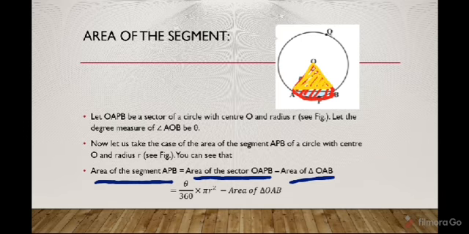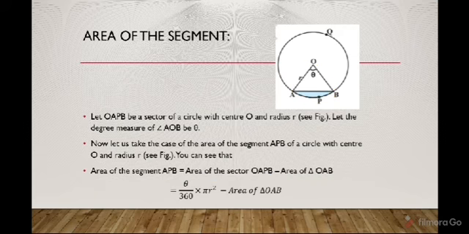If you subtract this portion from the area of the sector, you will get the area of the minor segment. So the formula is: area of segment is equal to area of sector minus area of the triangle. That is, theta by 360 into pi r square minus the area of the triangle. The condition will be given to find the area of the triangle.